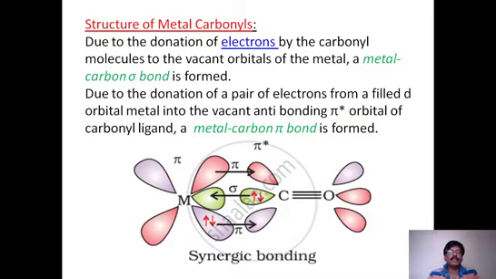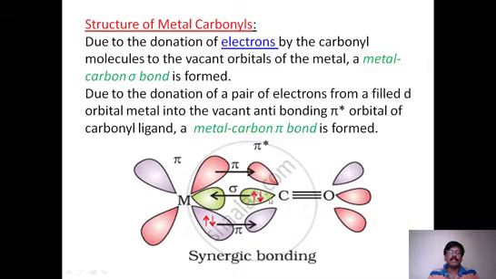So due to this two-way bonding, the bond is more strengthened. And you can see the donation of a pair of electrons from a filled d orbital of the metal ion into the vacant antibonding pi star orbital of carbonyl. That is how we expect a metal-carbon pi bond. Okay, this is a pi bonding which is from left to right, that is from metal to ligand. That is the specialty of this.